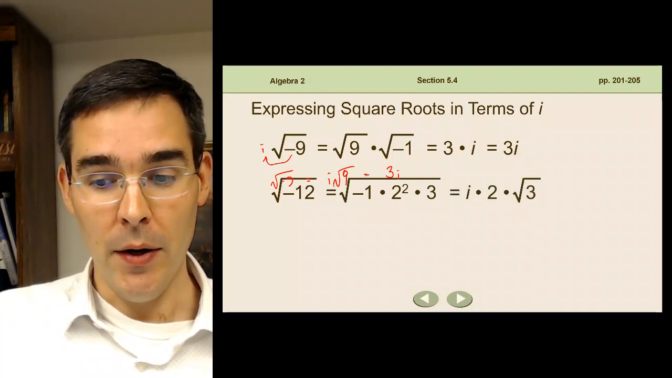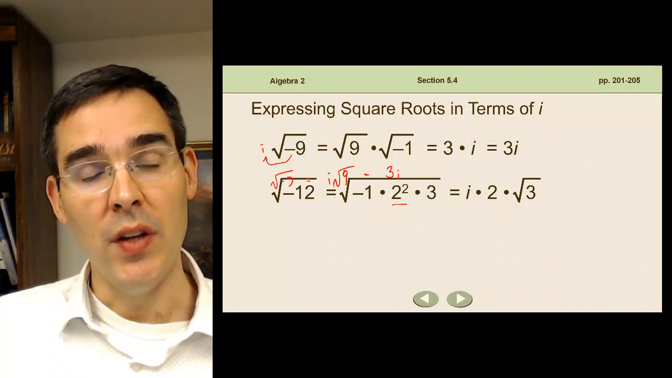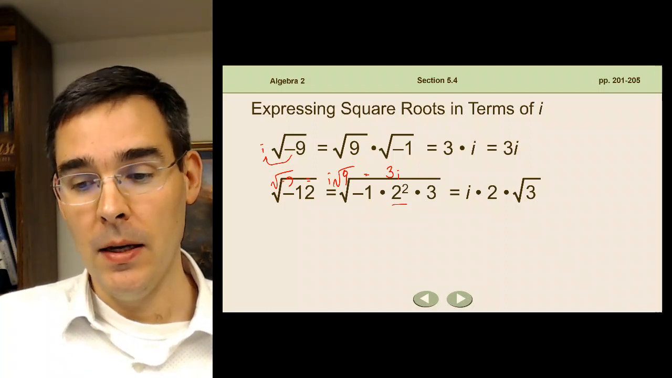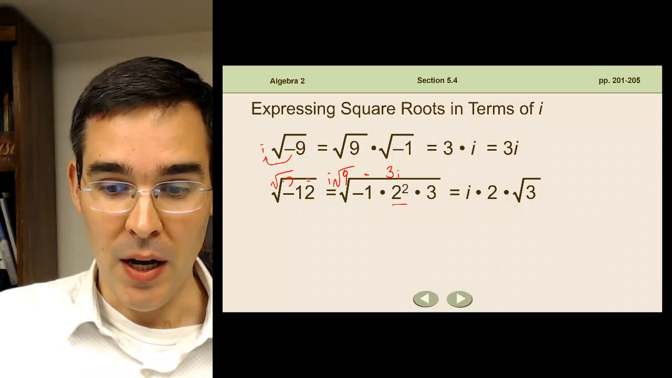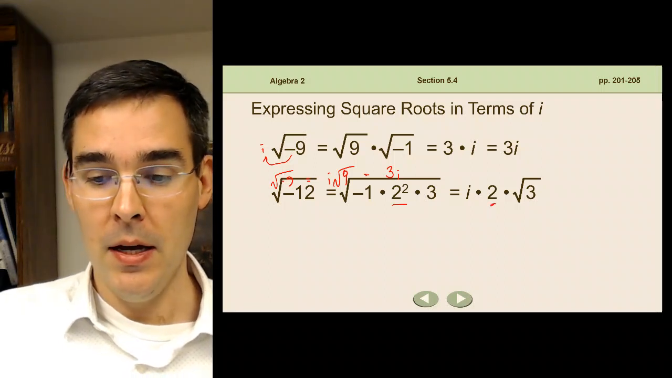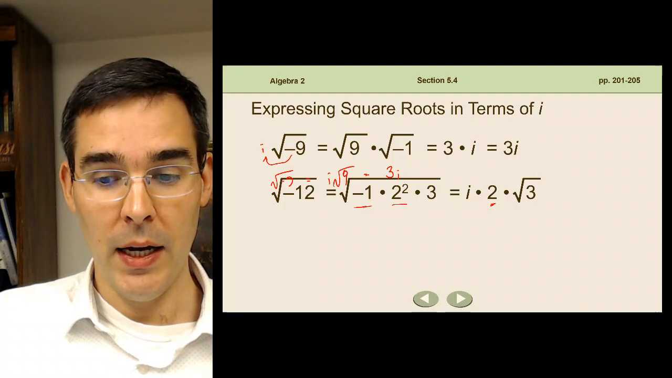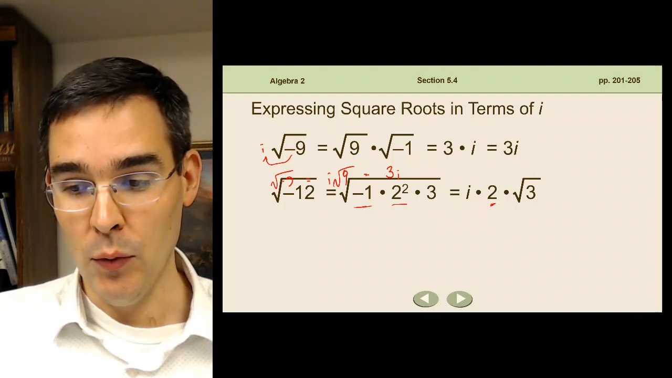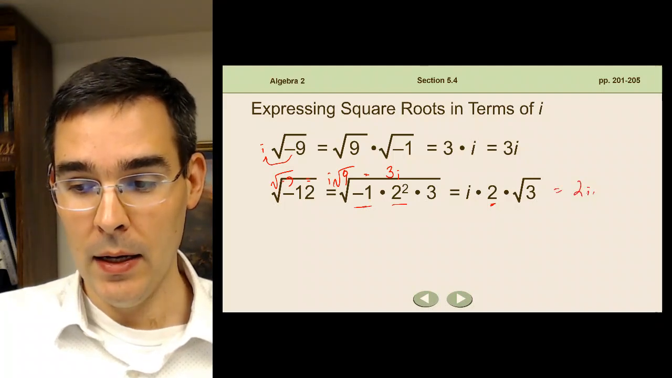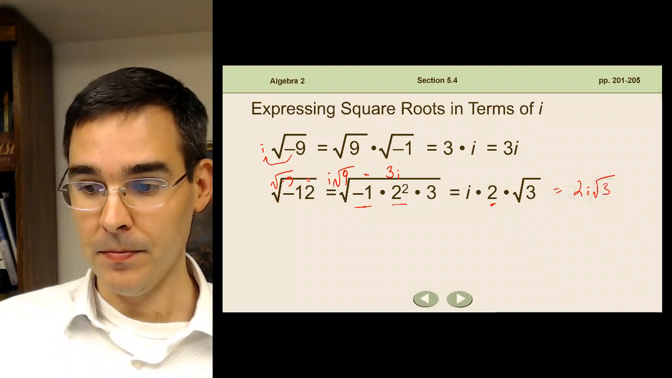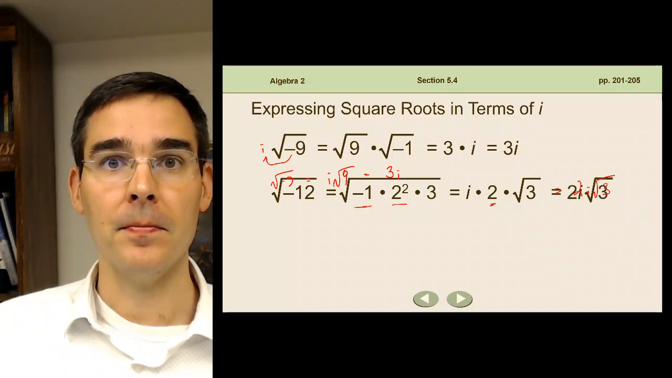This 2 squared, since I've got 2 of the same factor under the radical sign, there's a jailbreak, and this 2 comes out. That's how I get the 2 out here. This root negative 1 is simply my i, so I can rewrite this as 2i root 3. And there we have it.